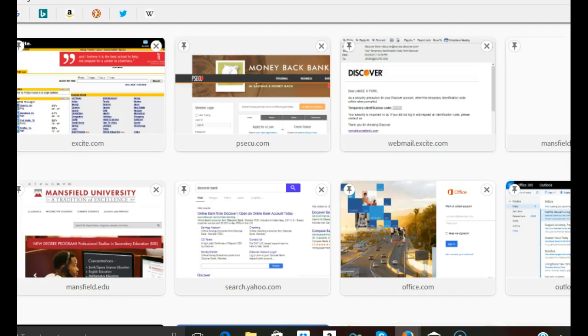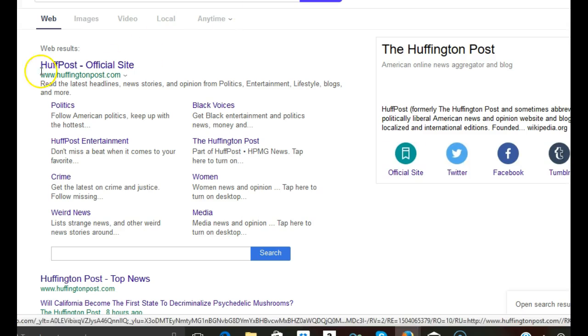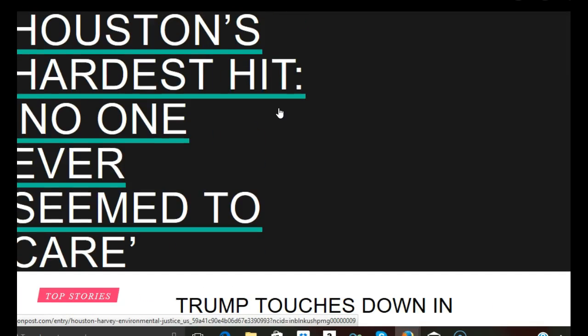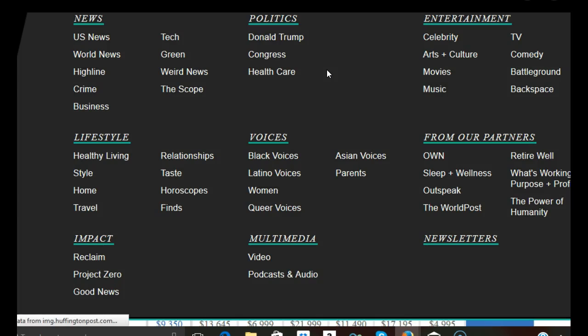Another place to go might be the Huffington Post. Huffington Post is an online newspaper with a lot of information in it. So as we search for that, that comes up with the Huff website. Okay, and there's the paper for today, and we can get in there and search on an article. The search is up here. We can look for the news, entertainment, voices, political news within that, and go back.